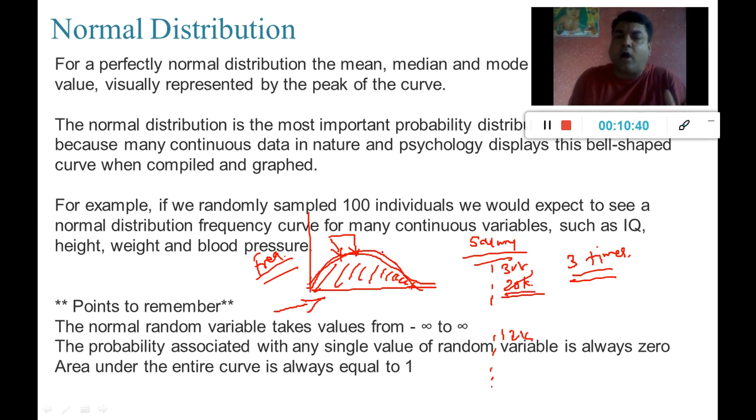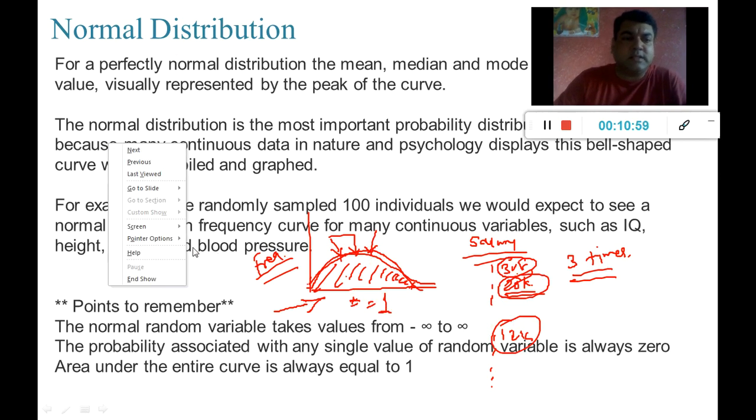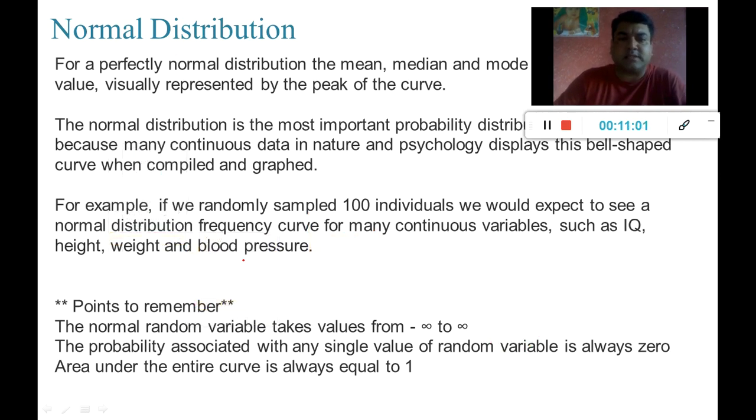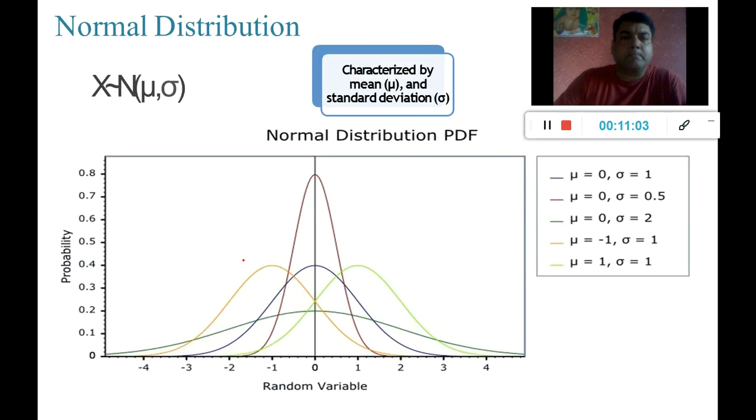Which means that all the data are available under this curve, so the probability associated with all these data points is also under this curve, and the entire probability is always going to be equal to 1.